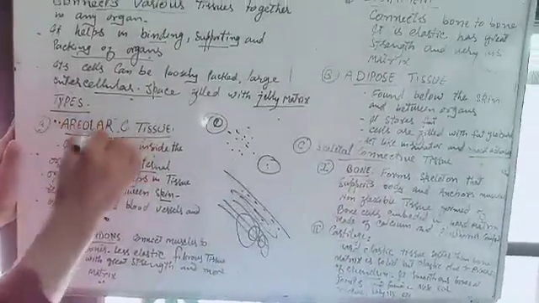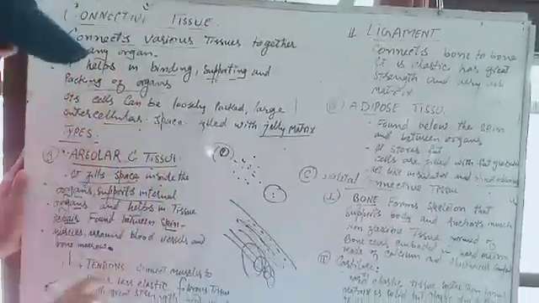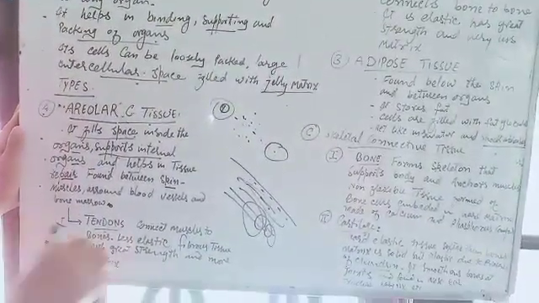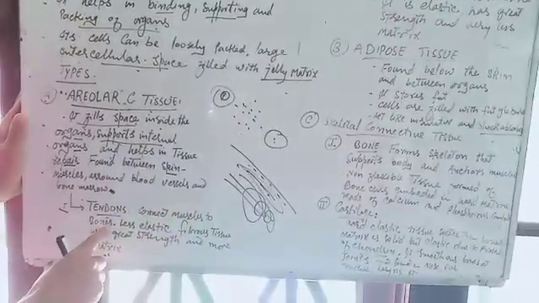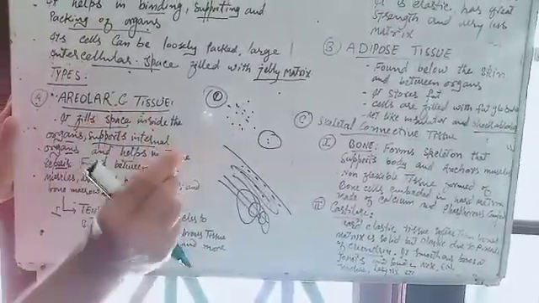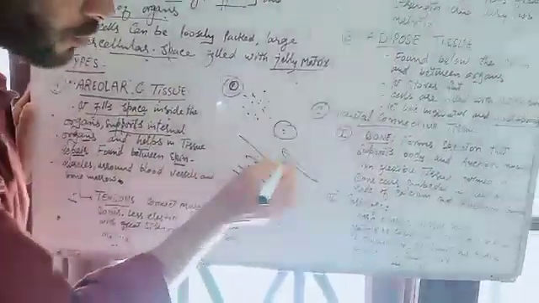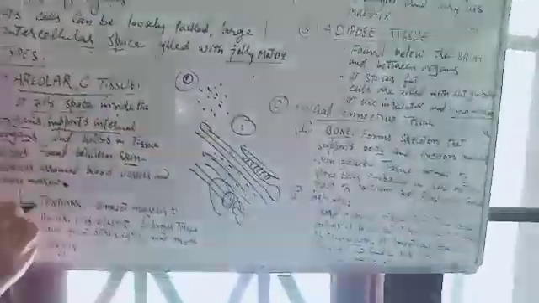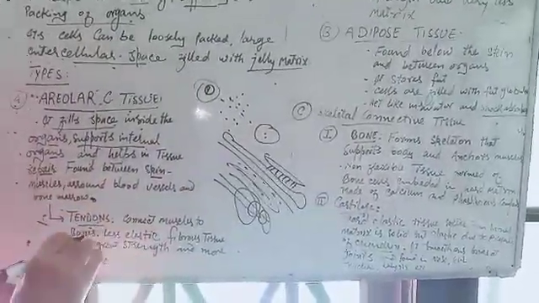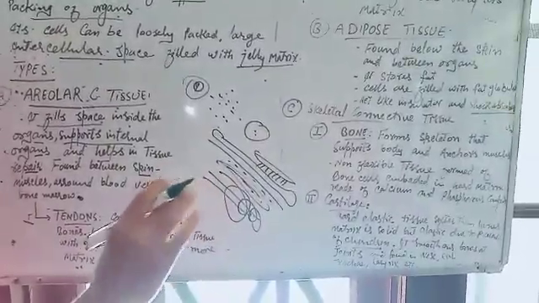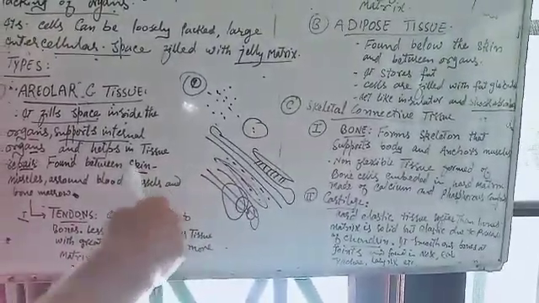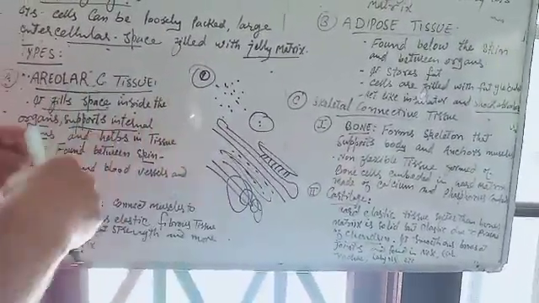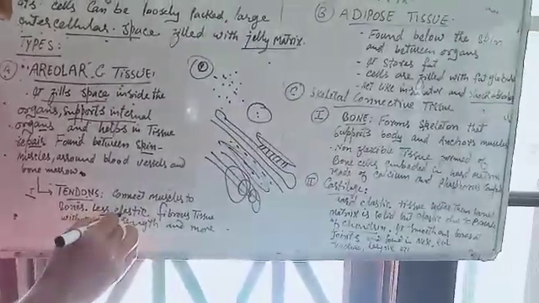This areolar connective tissue usually has two types. Number one is tendons and ligaments. What does the tendon do? Tendons connect muscles to bones. That means the muscles are connected to the bones with the help of the tissue that is known as tendon. It is less elastic. That means it is not elastic. We cannot reshape it, and it cannot regain its shape. It is very less elastic.